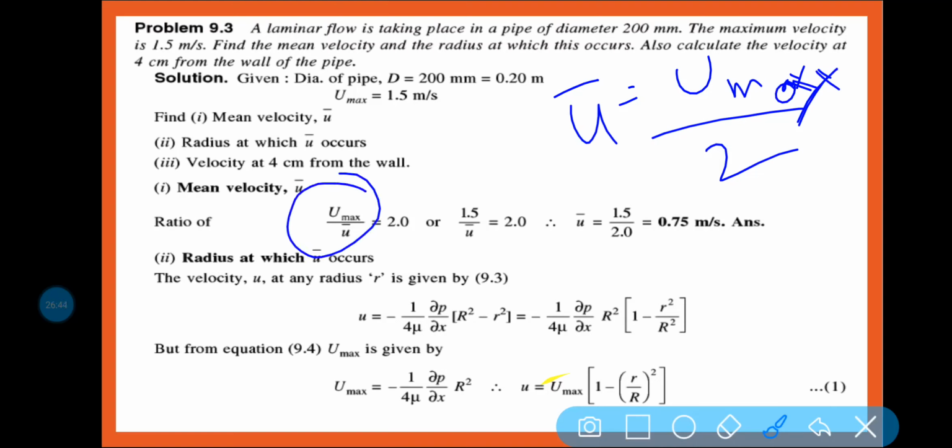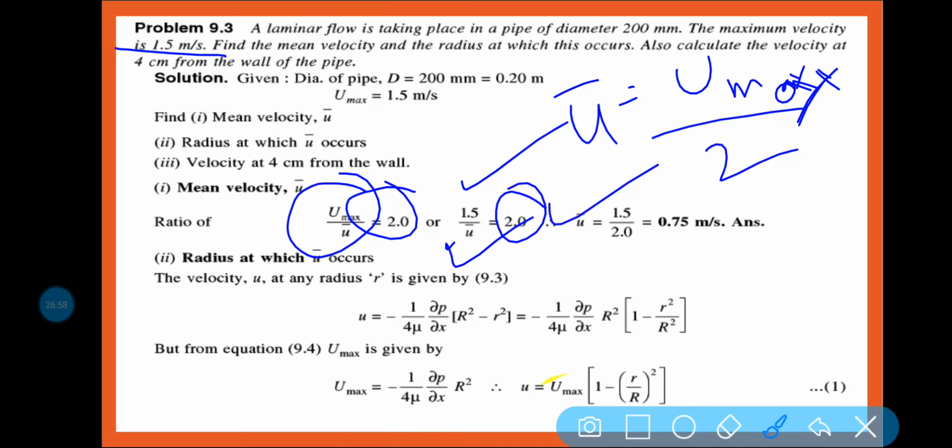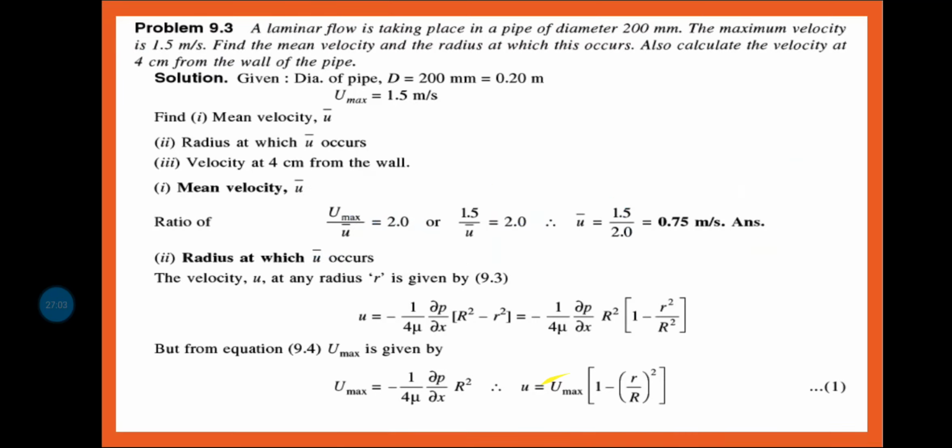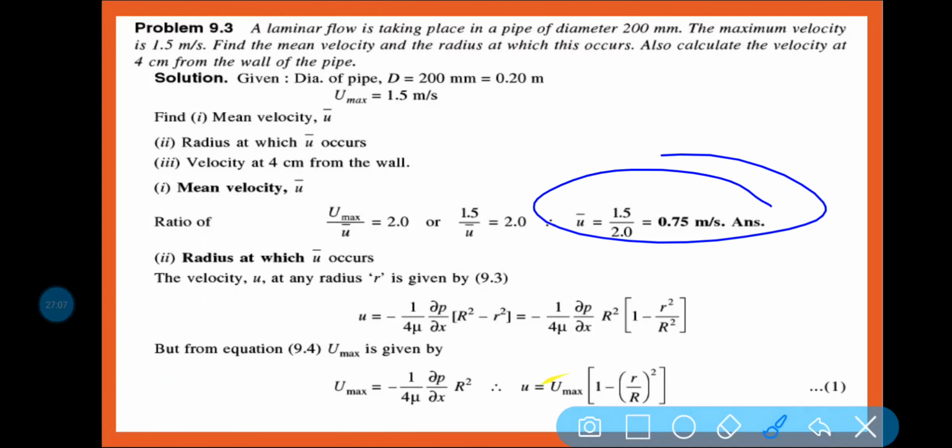So u max by u bar is equal to 2, and u max is given as 1.5 meter per second, and u bar you need to find out. So u max by u bar equal to 2 means u bar is equal to 0.75 meter per second. That is very easy. Once you have got the maximum velocity, you can find out the average velocity. Average velocity is equal to 0.75 meter per second.